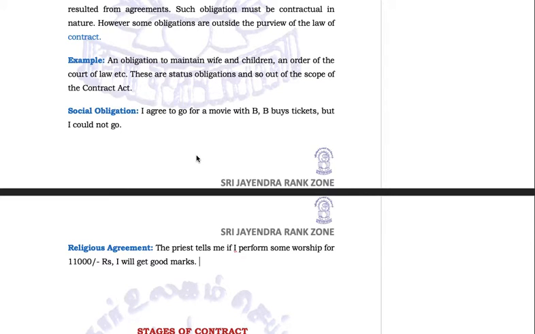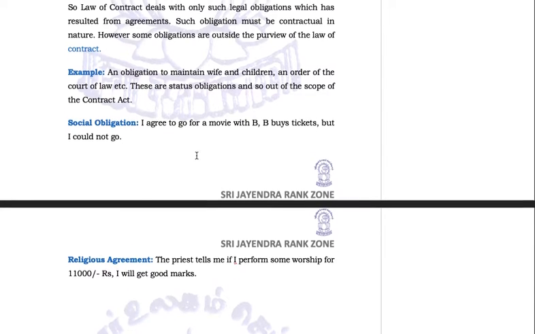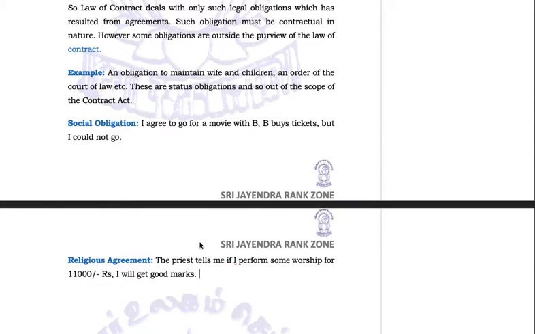In this case, I cannot take this priest to the court and say that this person entered into an agreement with me and due to this agreement, he did not perform puja well enough because of which I failed. This kind of contract is a religious agreement, it cannot be enforced. So some obligations like social or religious agreements, or purely emotional agreements.